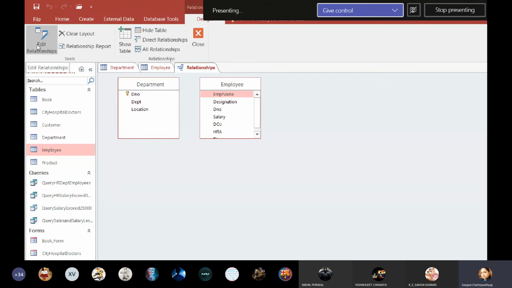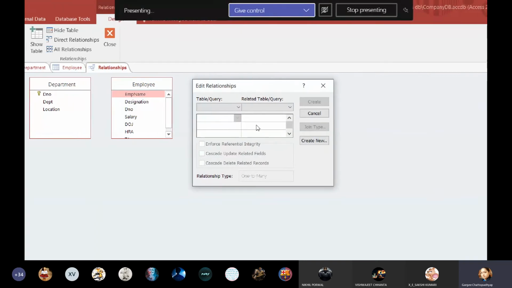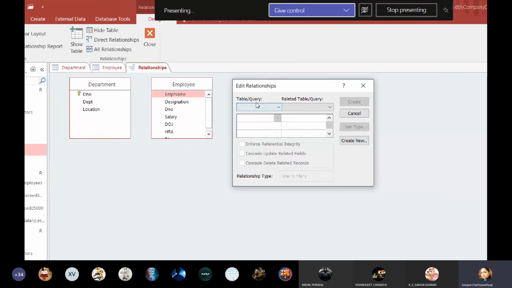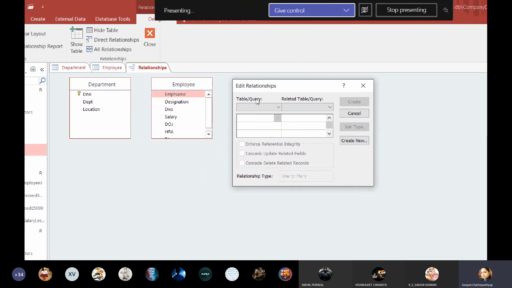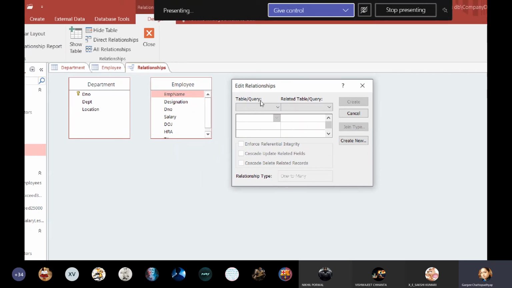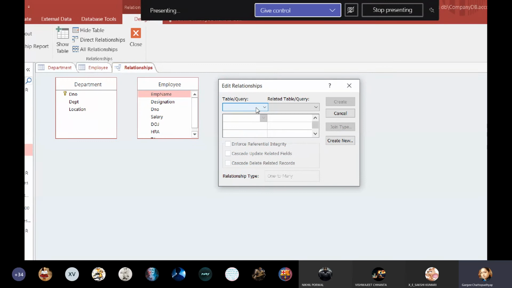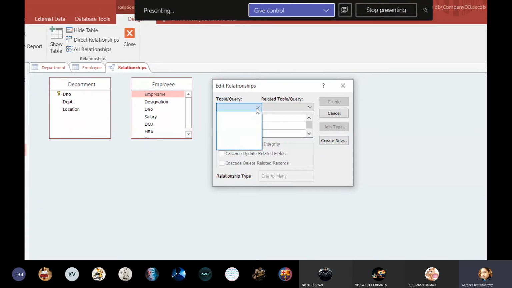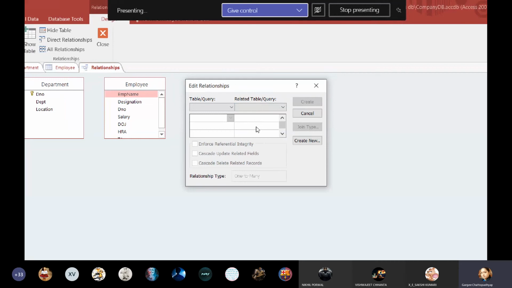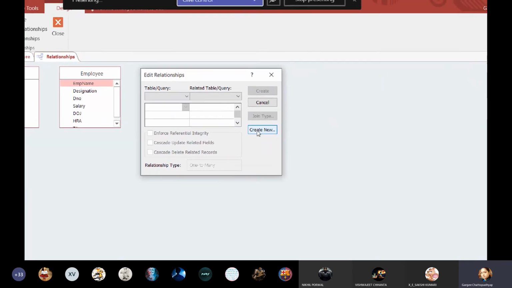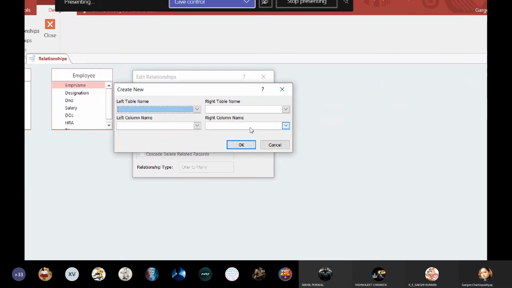We'll go to edit relationships, right? Now within this table query, related table query, which two tables are you going to relate? You can also connect one table with a query. You can also connect two queries together. Here we are only trying to connect two tables. We have to create a new relationship. So we will click on create new.